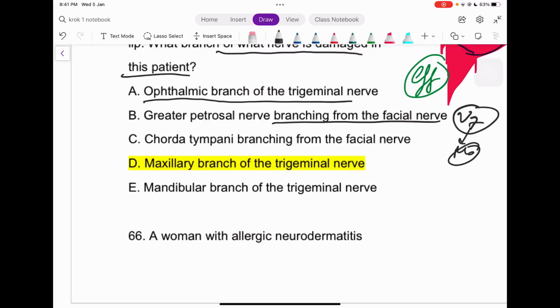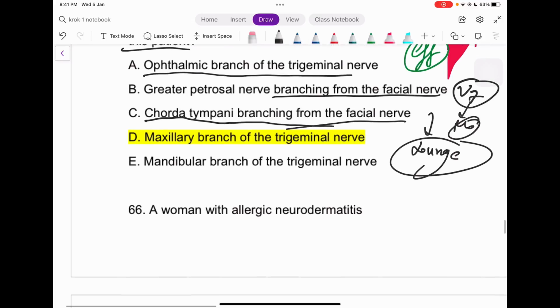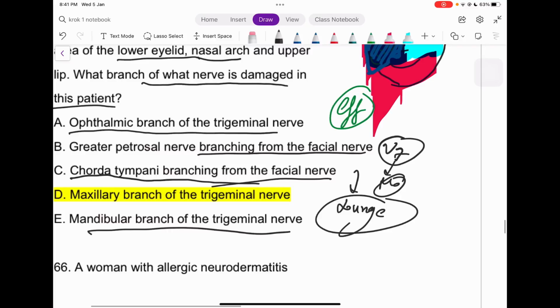Chorda tympani branching from the facial nerve, no, it must be innervating what? Tongue, or near to the tongue, right? Mandibular branch of the trigeminal nerve, why should it be the answer?